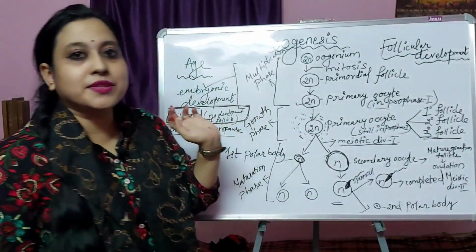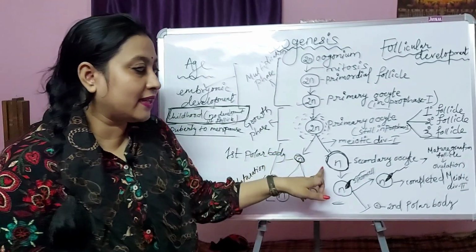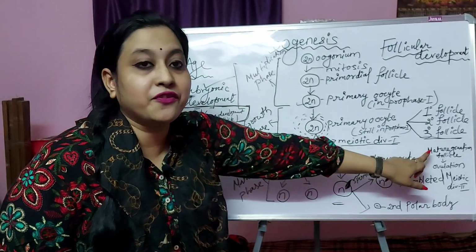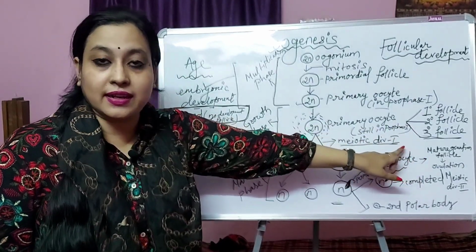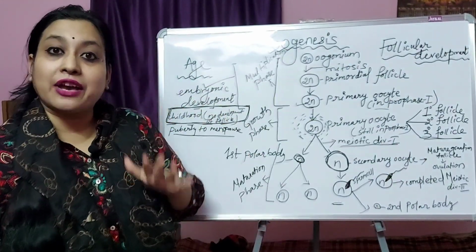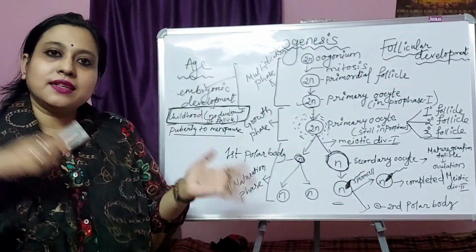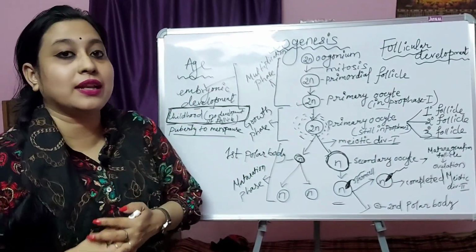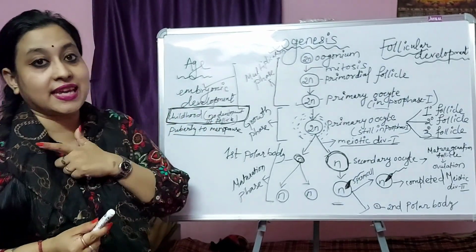So the secondary oocyte, what happened? There is development of the Graafian follicle. The tertiary follicle now develops into the Graafian follicle. Then under the influence of luteinizing hormone and FSH, what happens when LH is at peak?